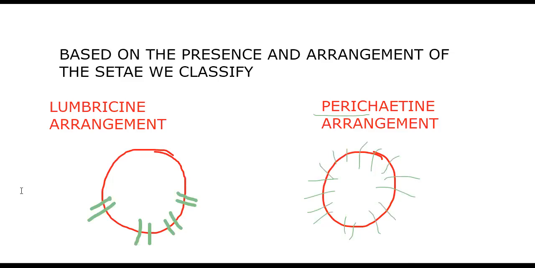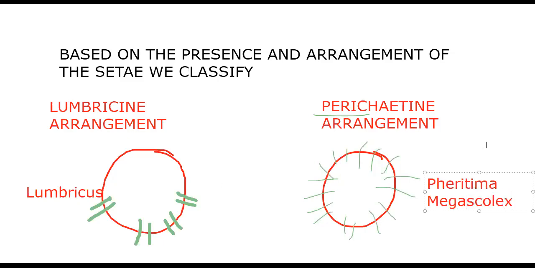Where four pairs of setae are present, we say that earthworm is Lumbricus, the British earthworm. Lumbricus contains four pairs of setae arranged on the ventral and ventrolateral sides. Our Pheretima is with perichaetine, along with Megascolex. There are many like Pheretima, Megascolex. Dravida grandis is said to be the smallest South Indian earthworm. Pheretima is the North Indian earthworm. Here we are learning Pheretima posthuma.